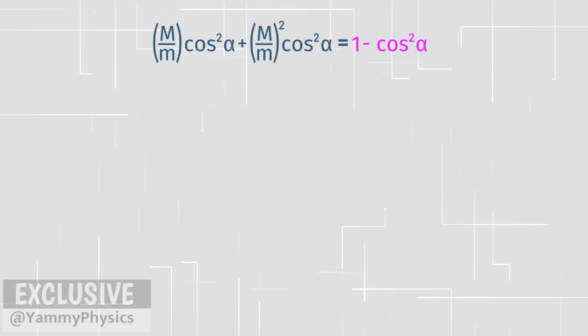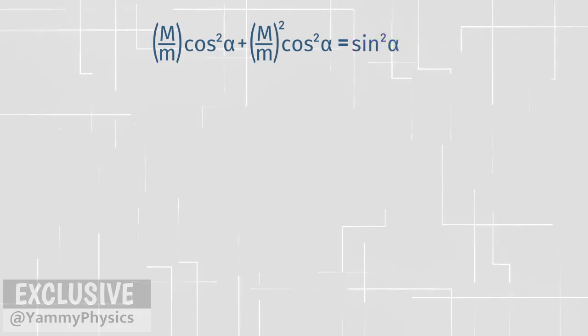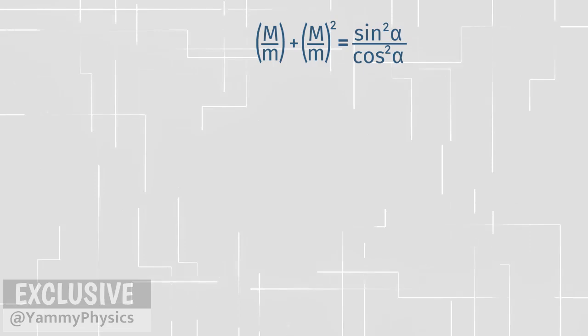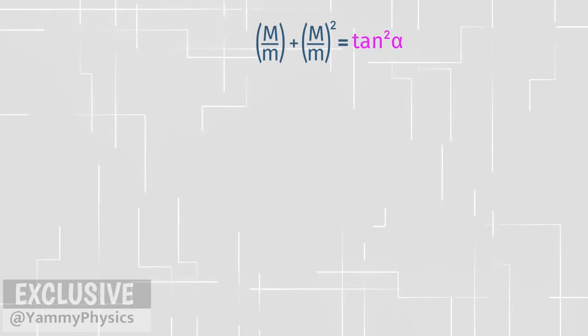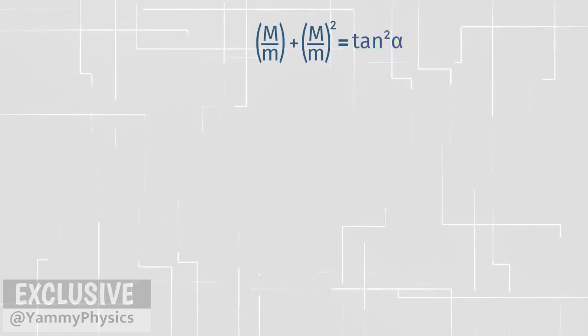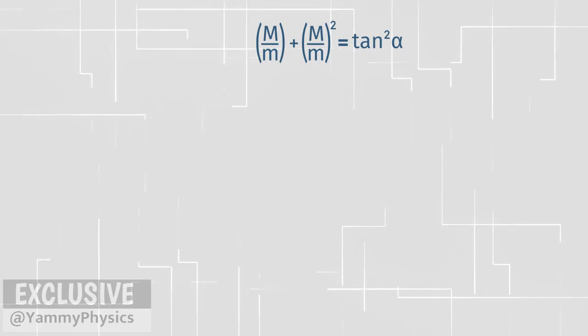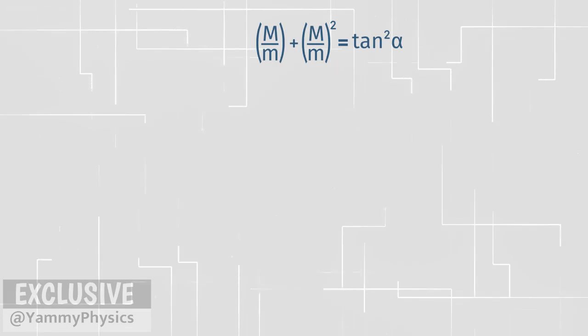Because 1 minus cosine squared alpha is sine squared alpha. We see cosine and sine there. That's right, just divide sine by cosine. Because sine over cosine is tangent. This equation only contains one unknown quantity, big M. I think it only takes a small step to get the answer.